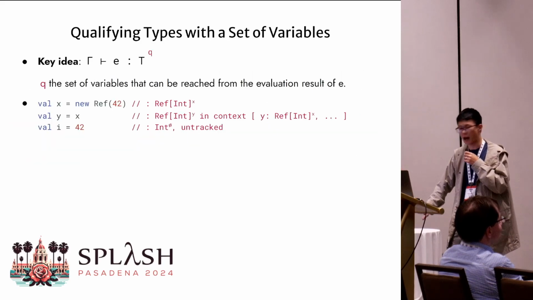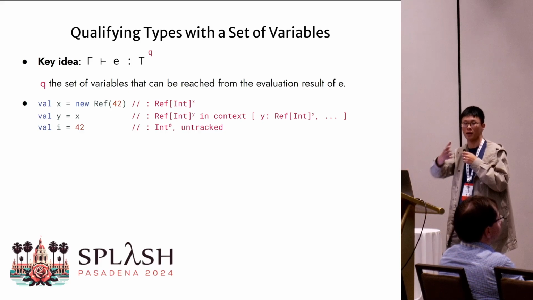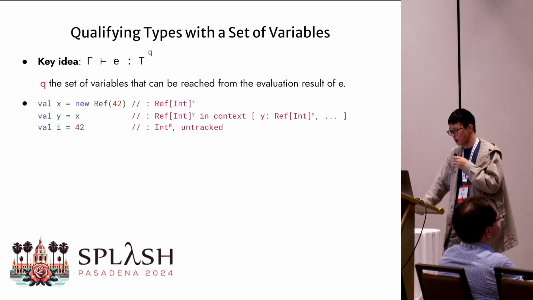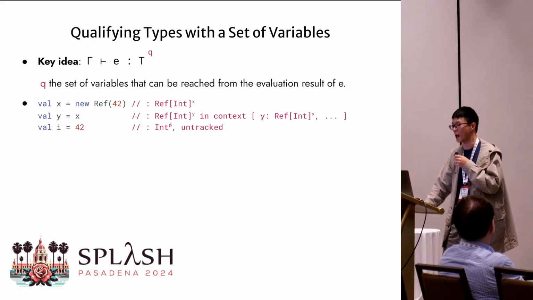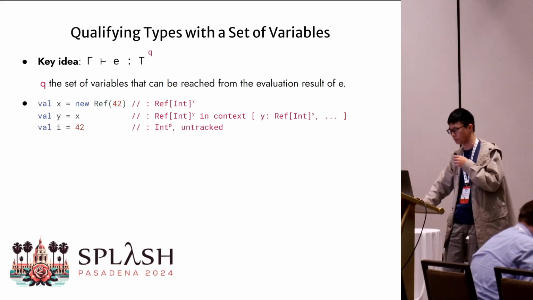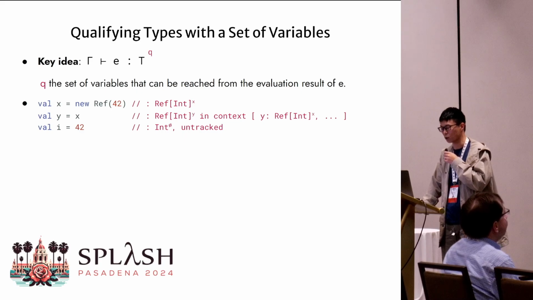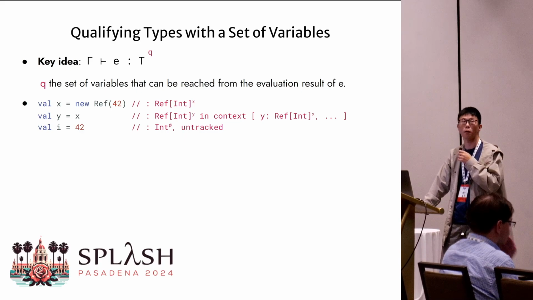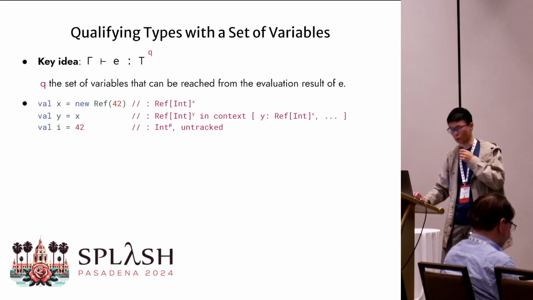The first key idea is to augment the type system with a qualifier, like Edward has just introduced. The qualifier here in our system is a set of variables that can be reached from the evaluation result of the term e. For example, we can define a variable x bound to a newly allocated reference cell, and the typing of this variable tracks its own variable name, so just x in the qualifier.